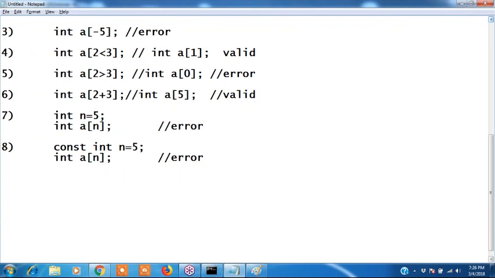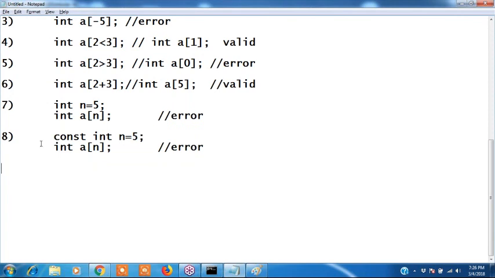Okay. Guys, remember in some compilers it accepts this. GCC compiler accepts this. In some compilers it accepts. But actually array concept is what? At the time of compilation only we need to declare the array. At the time of compilation, we should not take variables. Directly values you have to take. That is valid.